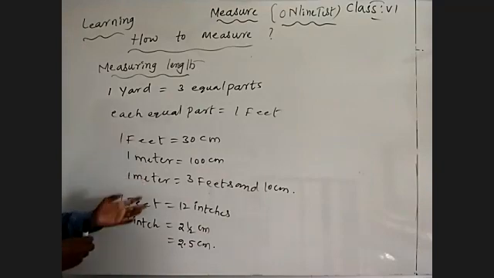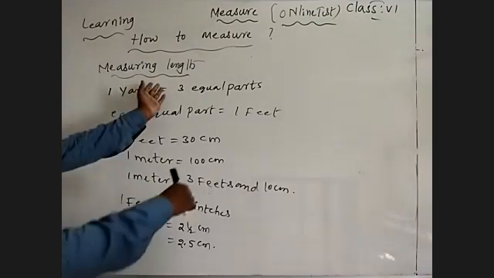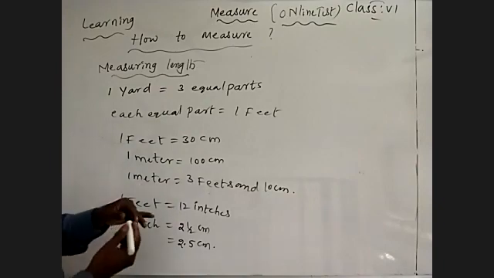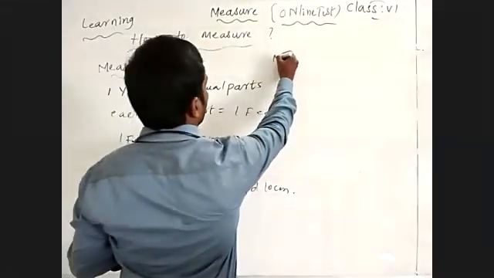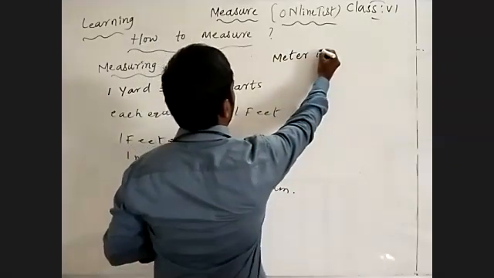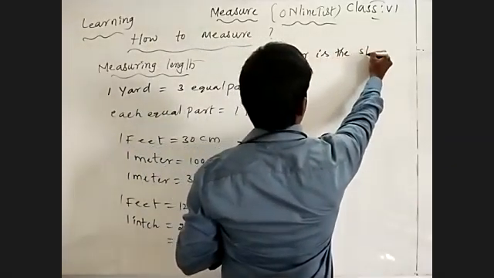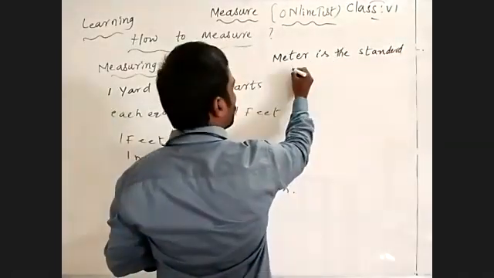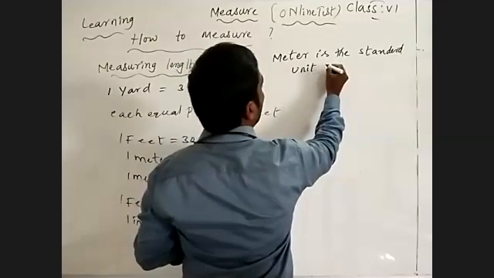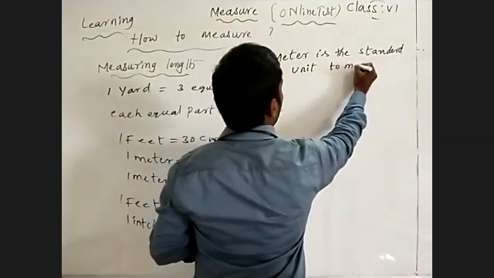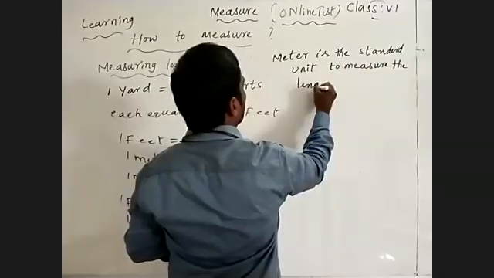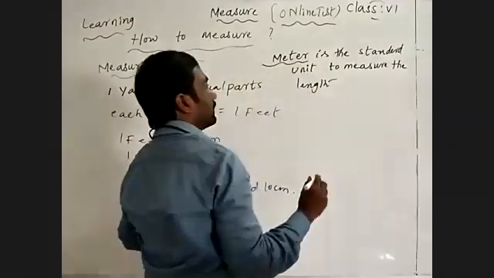What we are discussing here is different types of measurements to measure length. Generally, the meter is the standard unit to measure length.